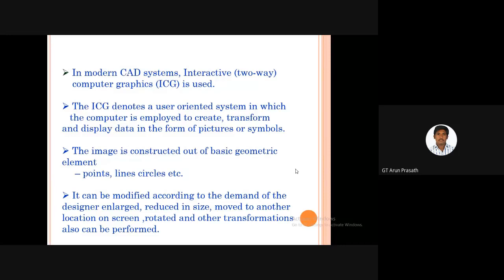What is meant by the ICG system is an orientation system which deals with computer equipment to create, transform and display data in the form of pictures or symbols. That is known as ICG. Here, why are we using ICG? In drafting and drawing, we fully use graphs and geometric elements like points, lines, circles, and squares. So ICG systems play a major role, and are also used for graphical representations.